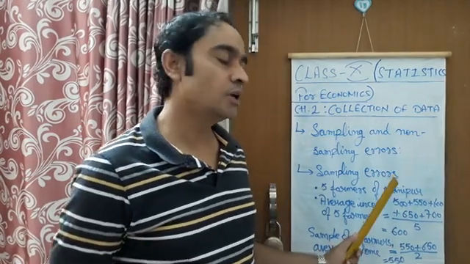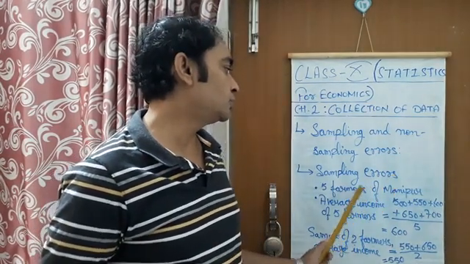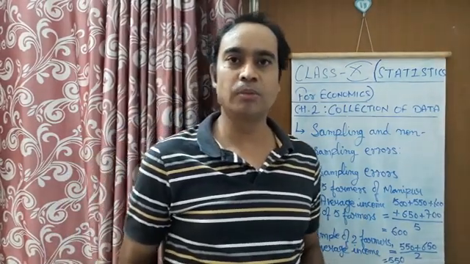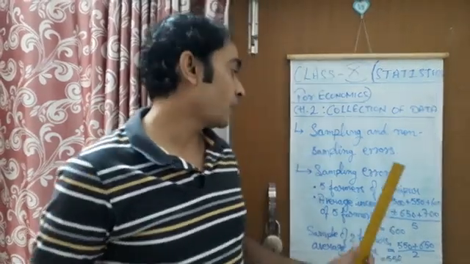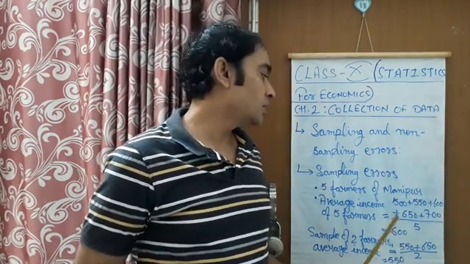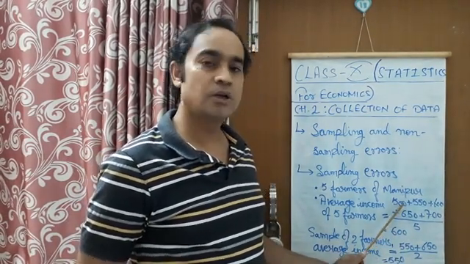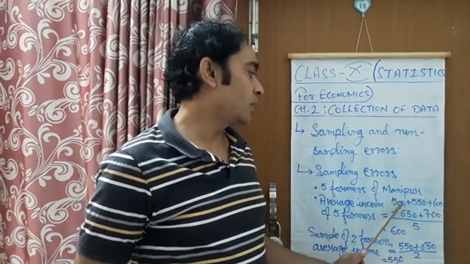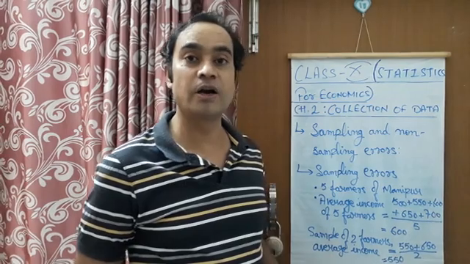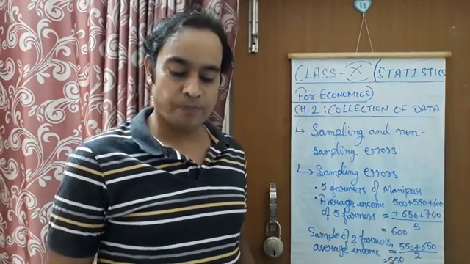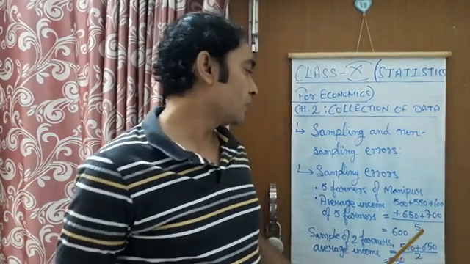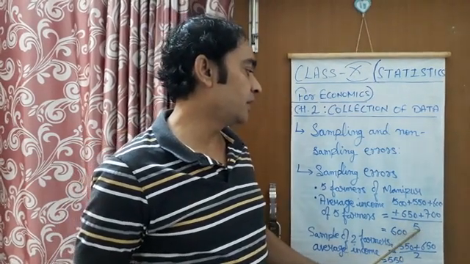To understand this, let's take one example. In a village of Manipur, there are 5 farmers. Say the total population of farmers is 5. If we want to find the average income of these 5 farmers, then 500 plus 550 plus 600 plus 650 plus 700 gives a total of 3000.